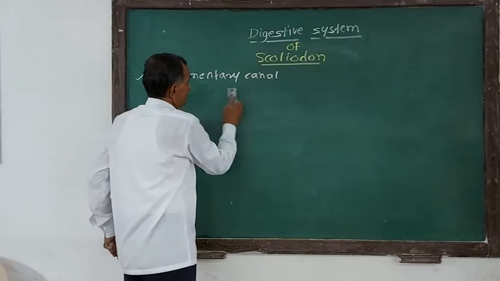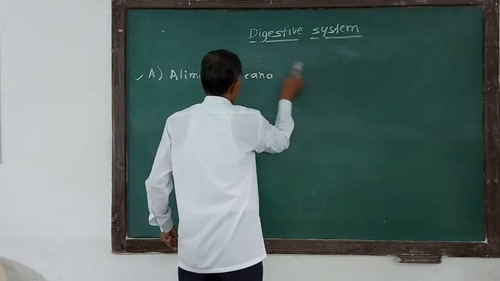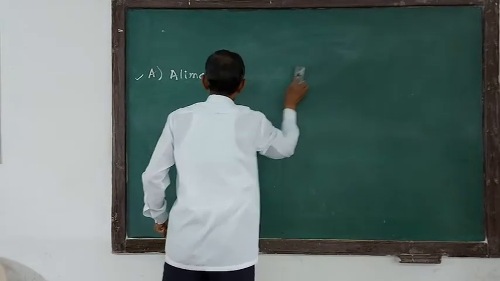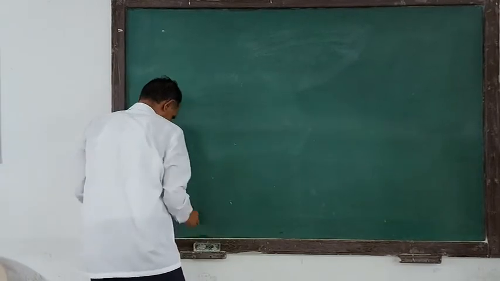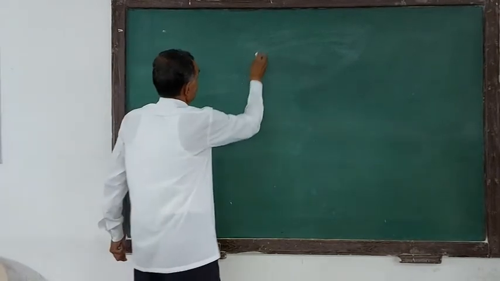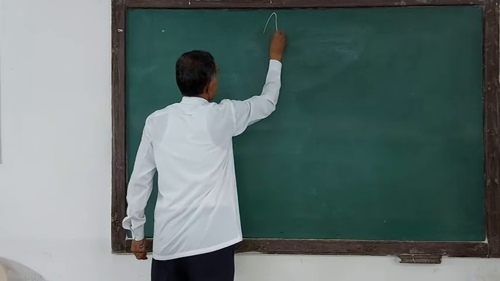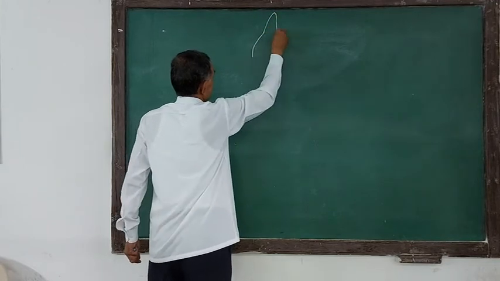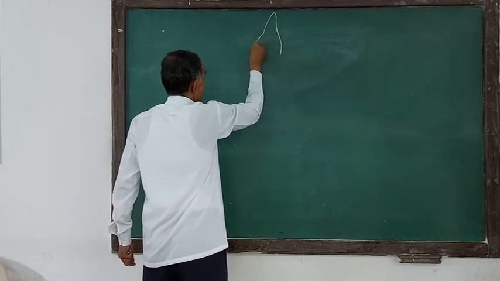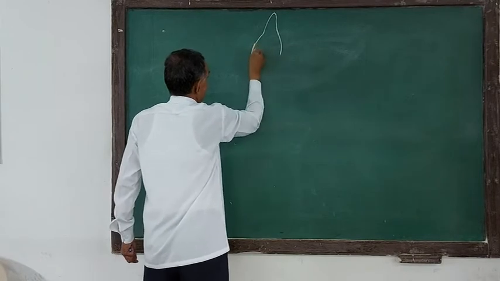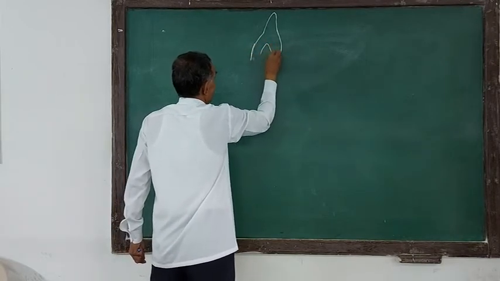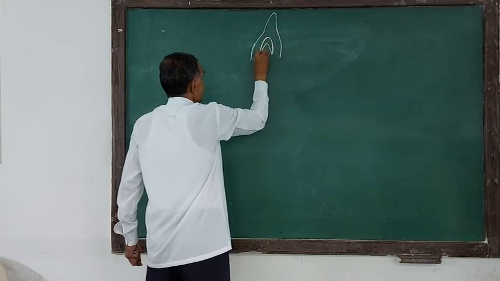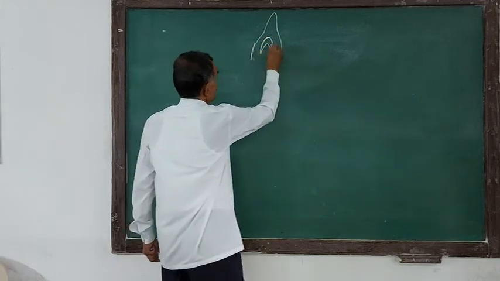Now I will draw the diagram of the alimentary canal of Scoliodon here. We will talk about the alimentary canal and its different parts very easily. Suppose this is the snout region of Scoliodon, and this is the head region. On the ventral side of the head region, as we have studied, the mouth is present.